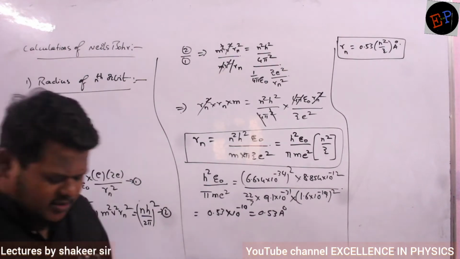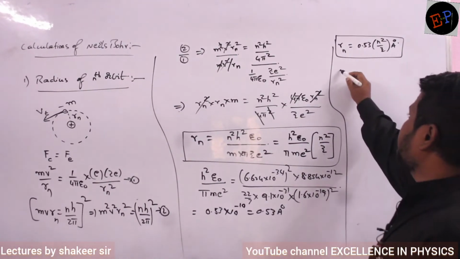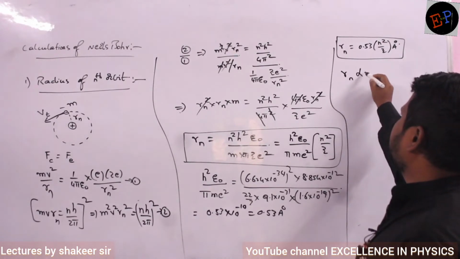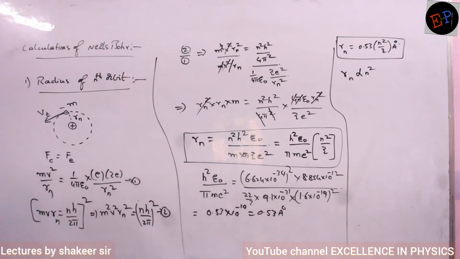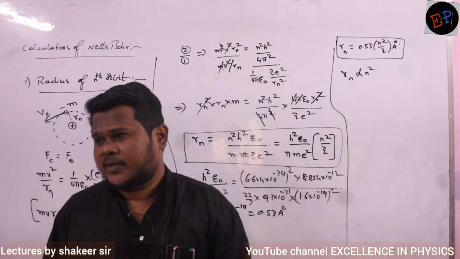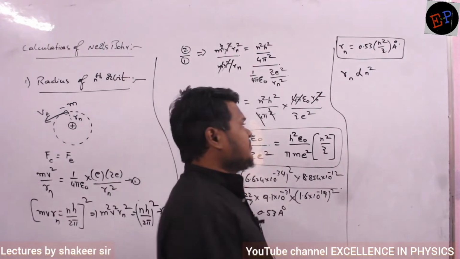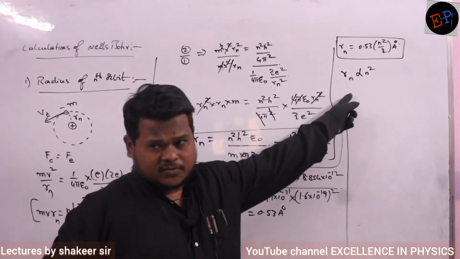Now when you look at this equation, one thing which I can understand is that the radius of the nth orbit is directly proportional to n square. I can get that observation, no? Radius is proportional to the square of the orbit number. Are you able to understand? Therefore questions were asked previously many times on this relation also.